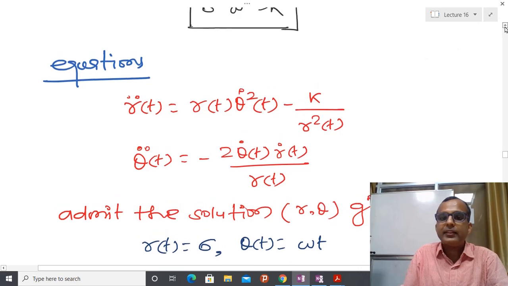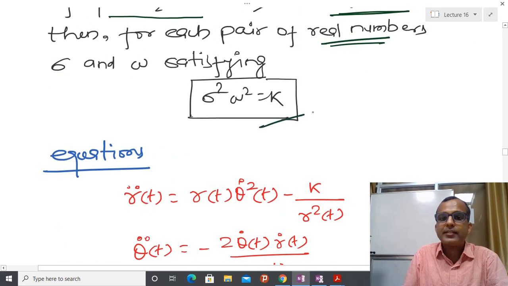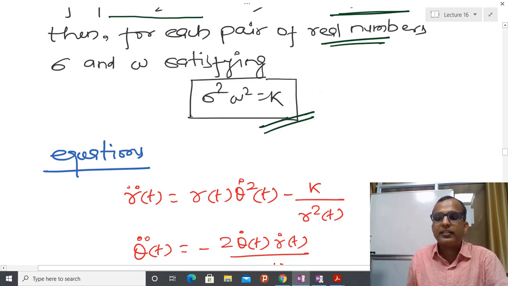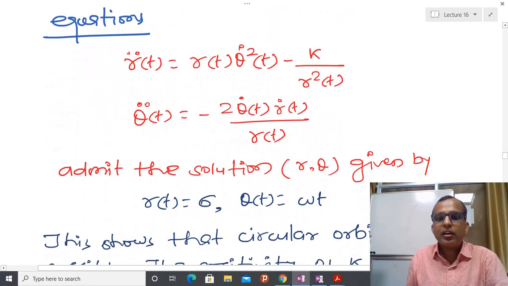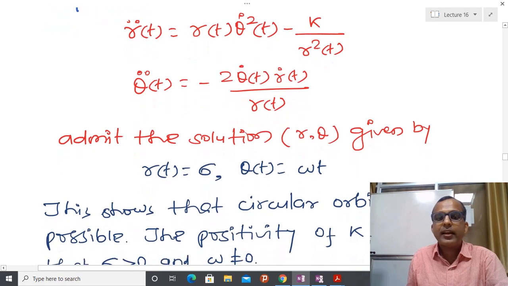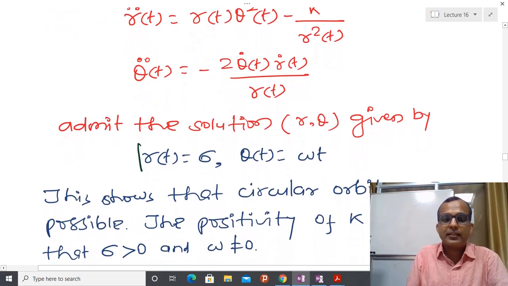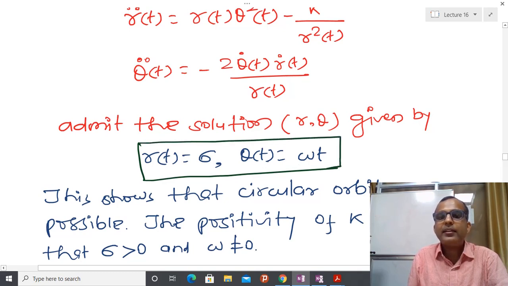If you maintain this relation by selecting sigma, omega and k, where k is nothing but G times M, the mass of the earth, then the solution of these two differential equations is given like this: r(t) equals some real number sigma, and theta(t) is omega t.